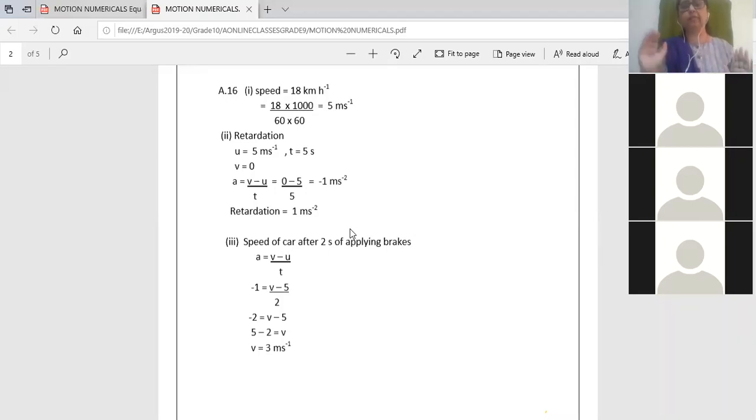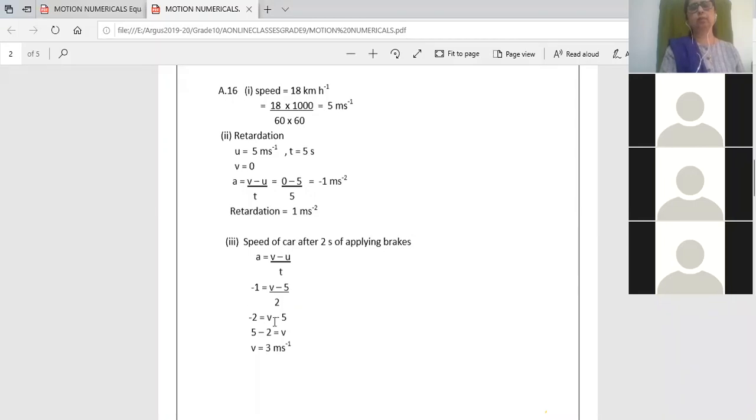So I have to find v. The velocity will be decreasing, but I have to find v. So I again use the formula acceleration equal to v minus u upon t. But I have already found acceleration, -1. So -1 is equal to v minus u, and you know what u is, 5. And they have asked you after 2 seconds, so I put the time as 2 seconds. Now this is a simple linear equation. Just solve it.